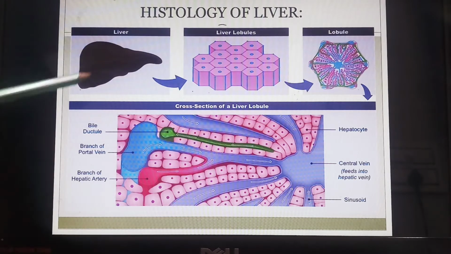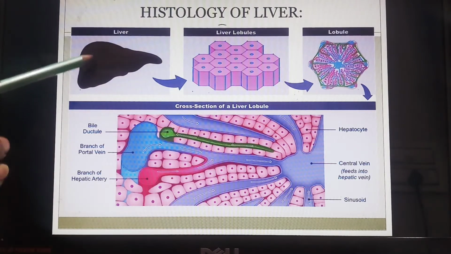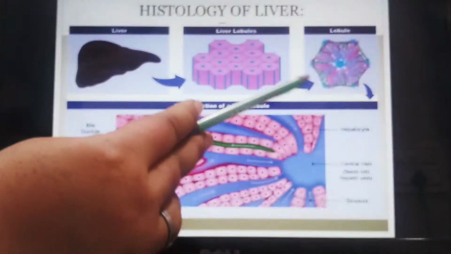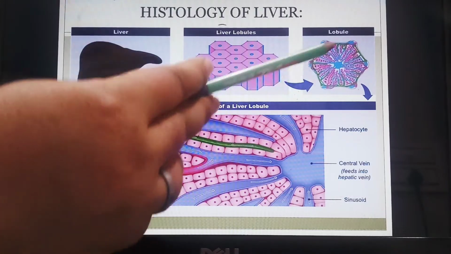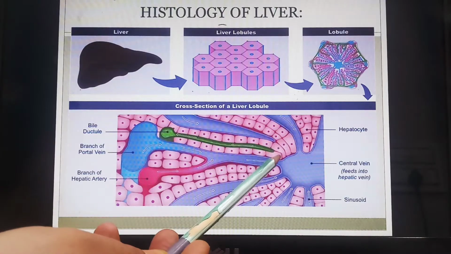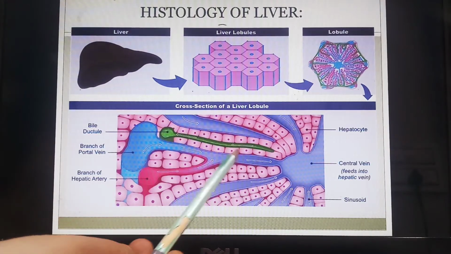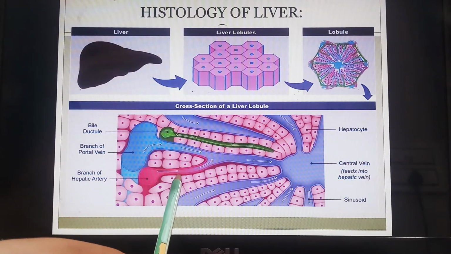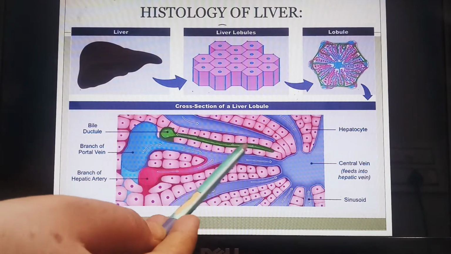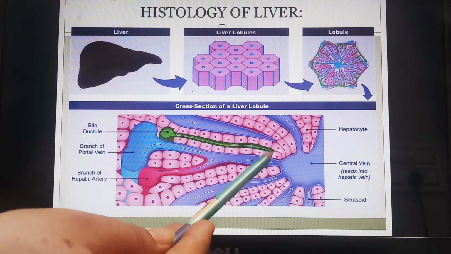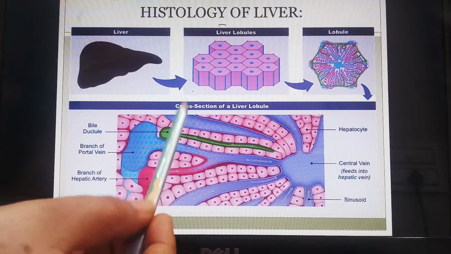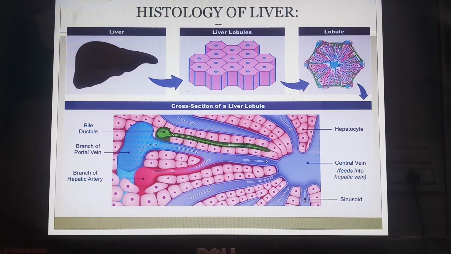Revising it once again: two lobes of the liver. Each lobe is having different liver lobules. Each lobule is surrounded by a Glisson's capsule. In the lobule, the hepatocytes are arranged in the form of cords, fine, and they are having a rich blood supply over there. And these bile ductules collect the bile juice secreted by these hepatocytes or the liver cells. These pink colored are the hepatocytes or the liver cells.